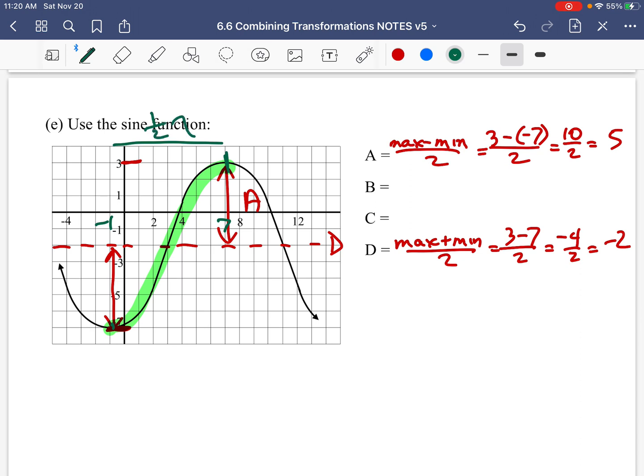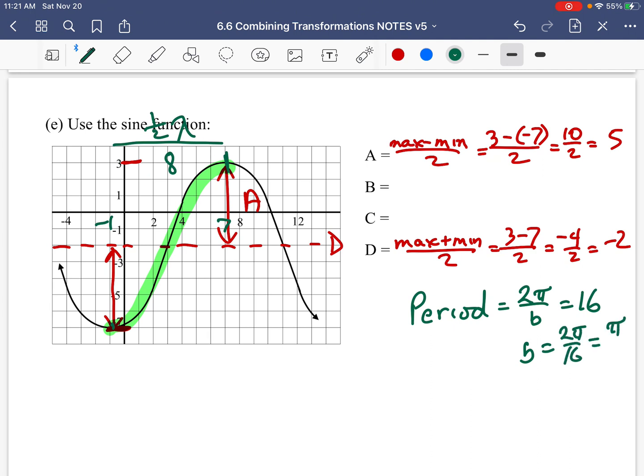So 1/2 the wave is 8. So what's the full wave going to be? 16. So period is 2 pi over b equals 16. Cross multiply, b is 2 pi over 16, which simplifies to pi over 8.